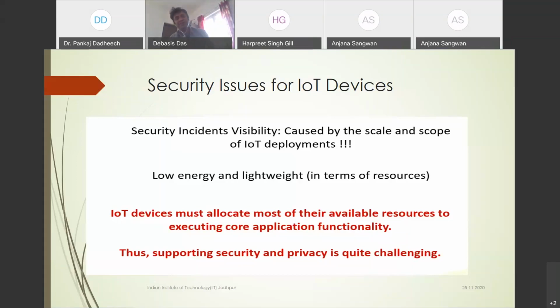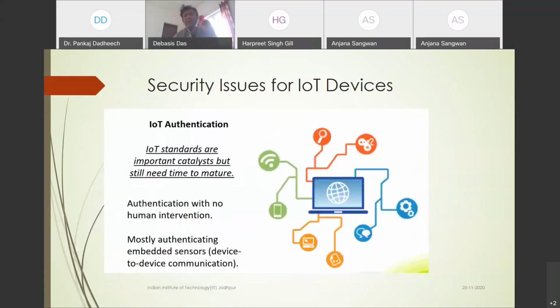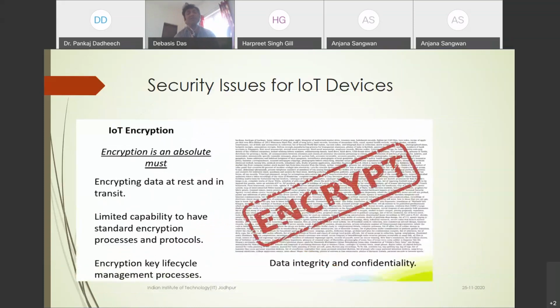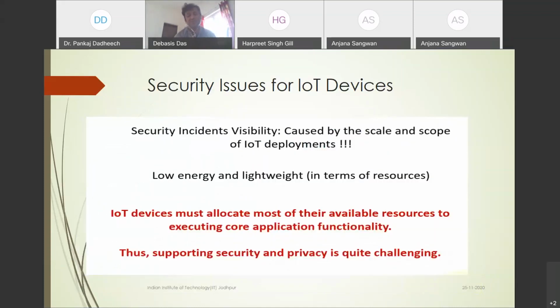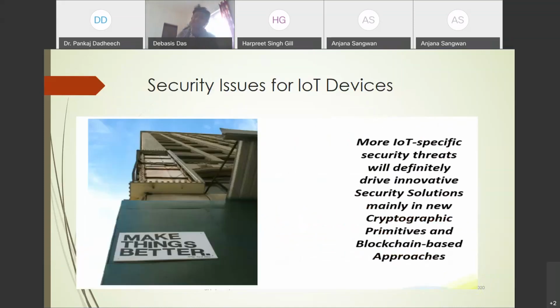Security and privacy in IoT means IoT authentication, encryption, and PKI, and these three things are related to the four properties of security: authentication, confidentiality, integrity, and availability.